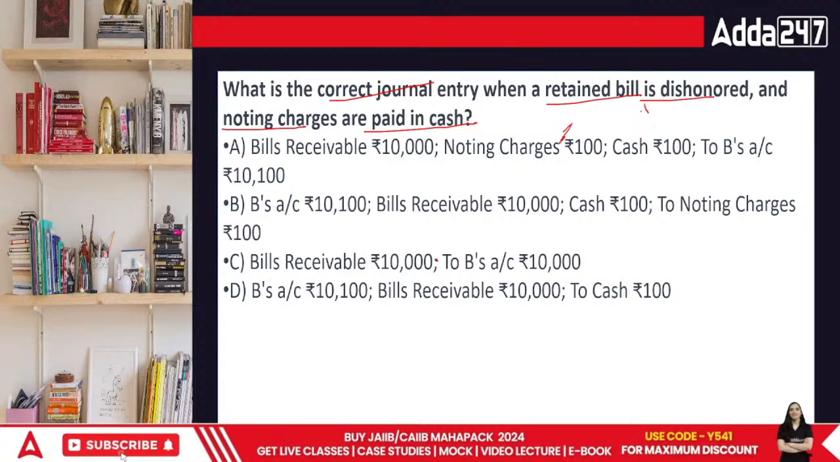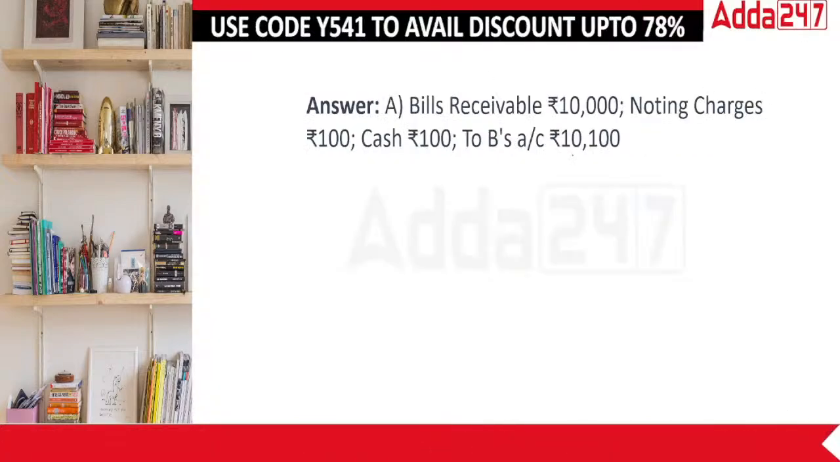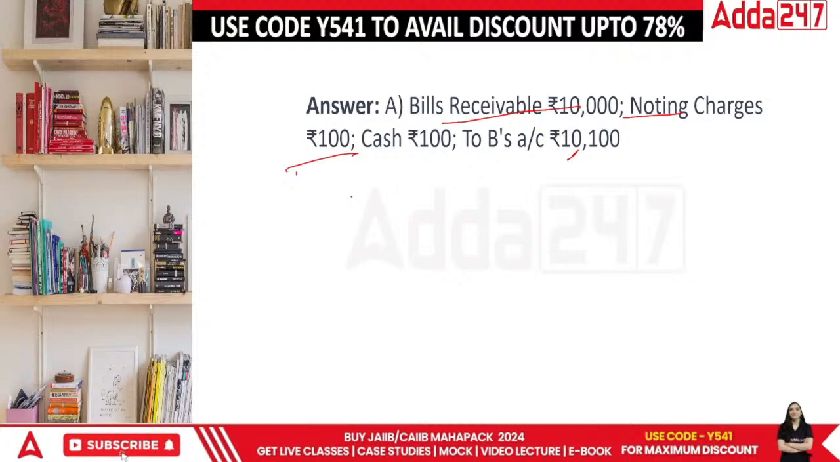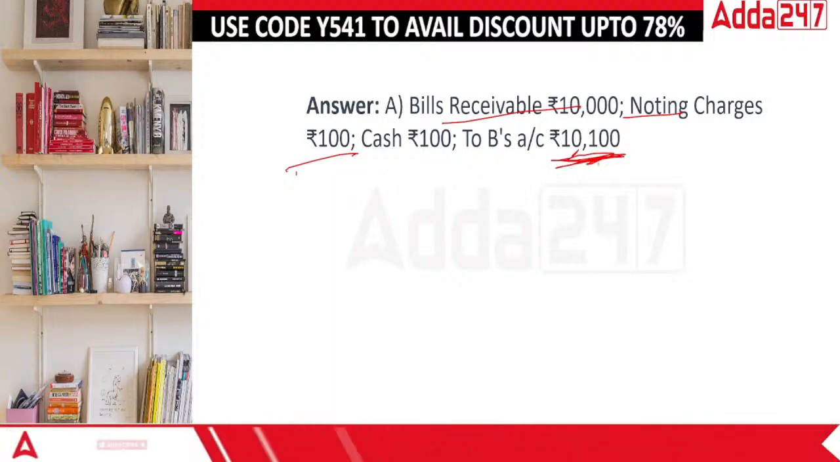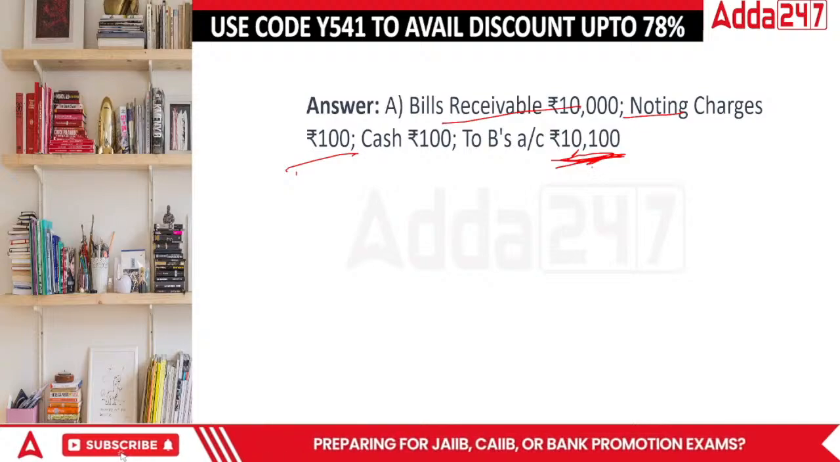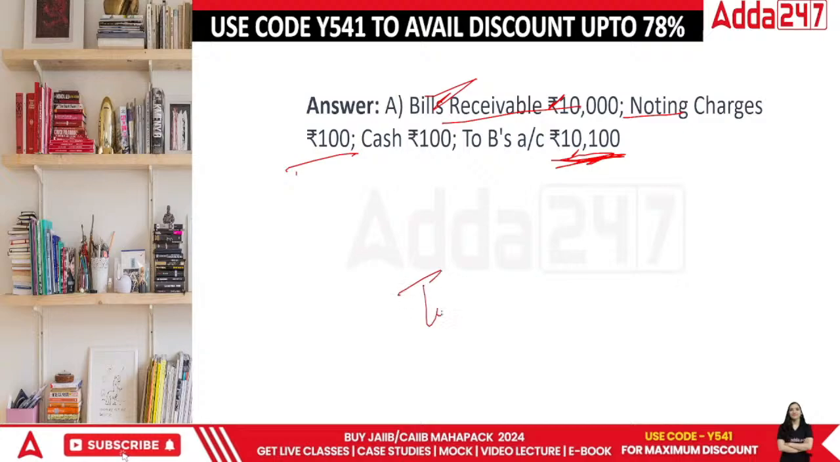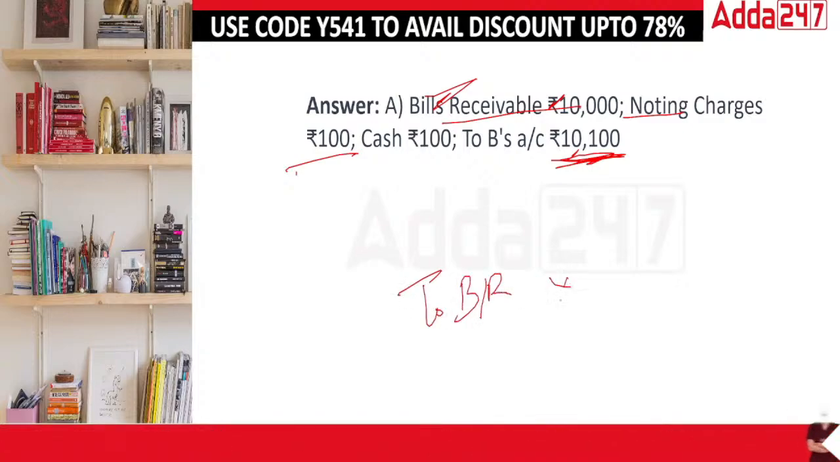in this case, the correct answer comes out to be the bills receivable that we have, which is for rupees 10,000. The noting charges are of rupees 100. That means the amount that should be paid is 10,100, because the organization is facing a little trouble as the bill receivable, the right to receive money, has been gone.